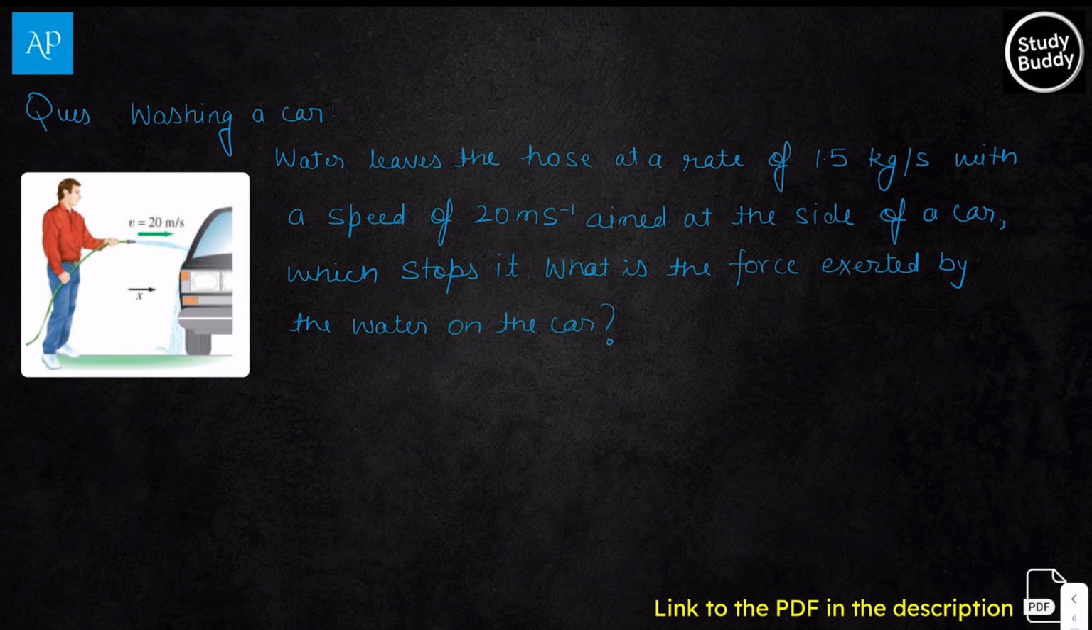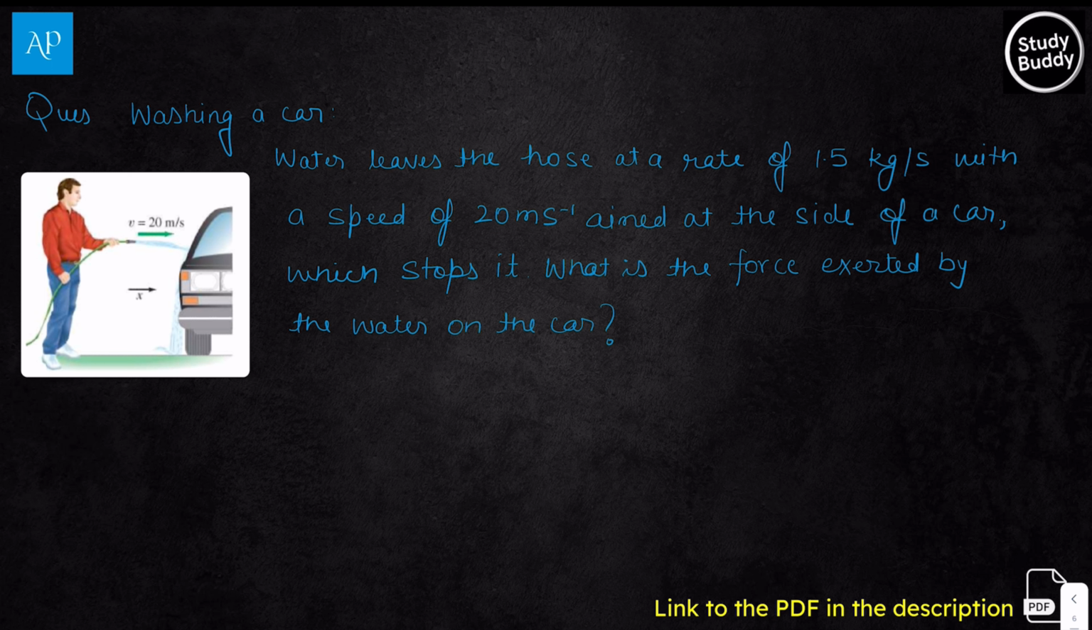Now let us look at a problem based on the similar concept. Here this question is based on washing a car. Water leaves the hose at a rate of 1.5 kg per second with a speed of 20 meter per second, aimed at the side of a car, which stops it. What is the force exerted by the water on the car?